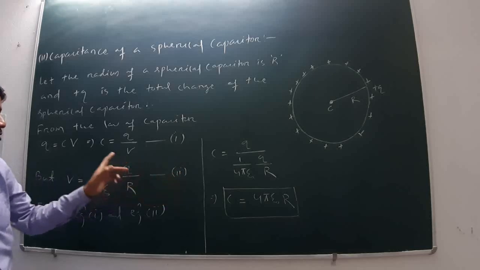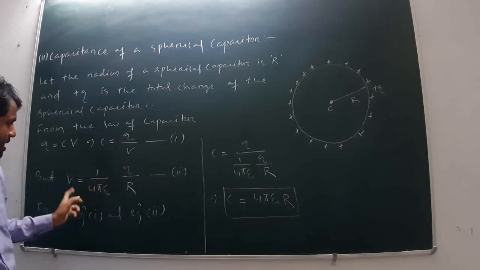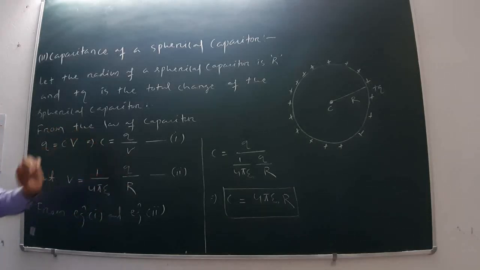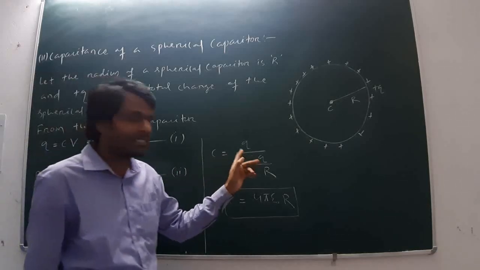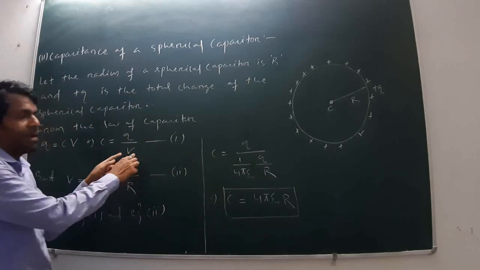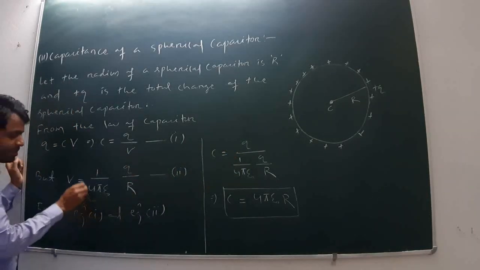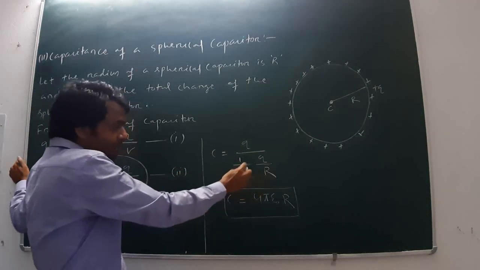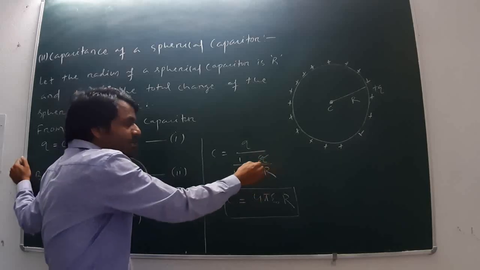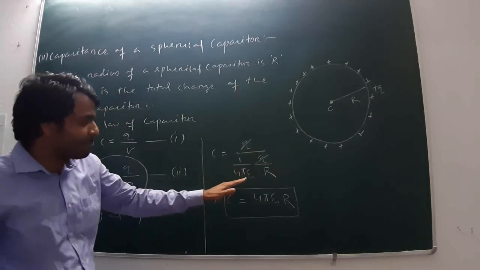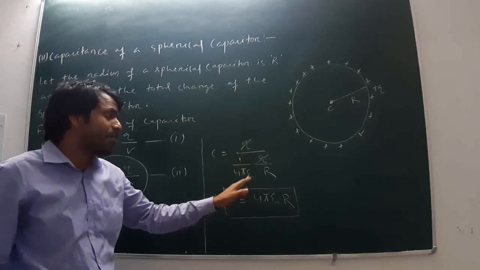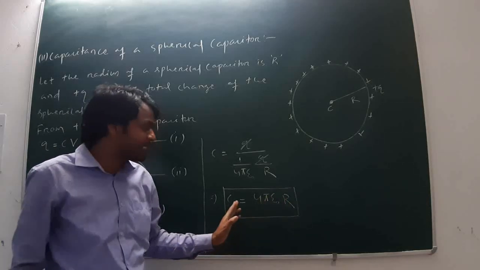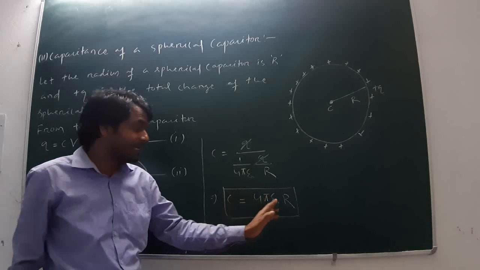Now from equations 1 and 2, in 1 I will take V is equal to 1 by 4 pi epsilon naught Q by R. Then C is equal to Q divided by V. V is equal to what? 1 by 4 pi epsilon naught Q by R. Q cancels out. That becomes 1 by 1 by 4 pi epsilon naught R, means 4 pi epsilon naught R. That is the capacitance of the spherical capacitor having radius R.